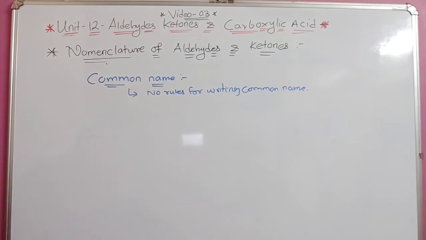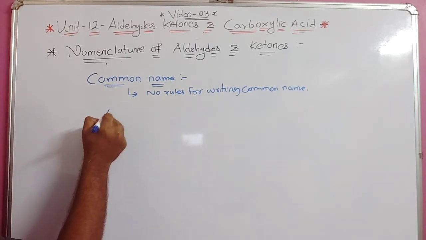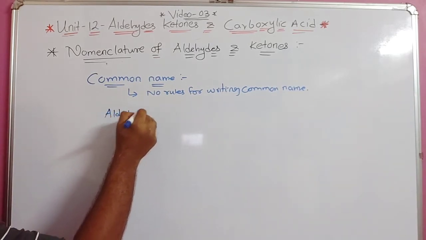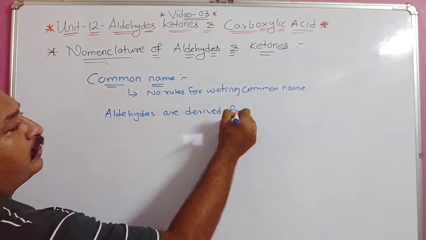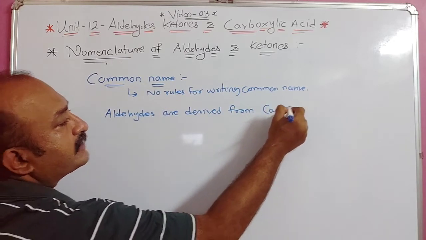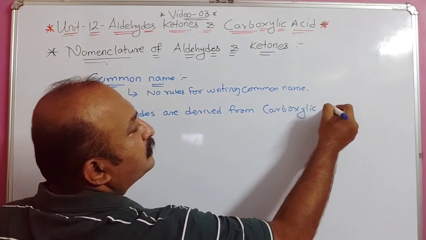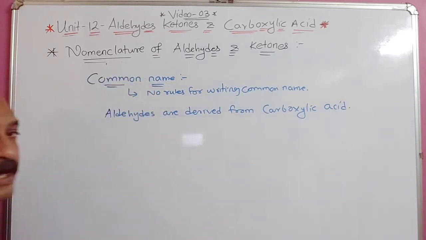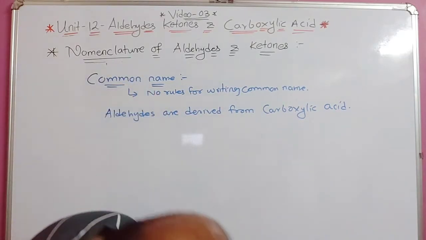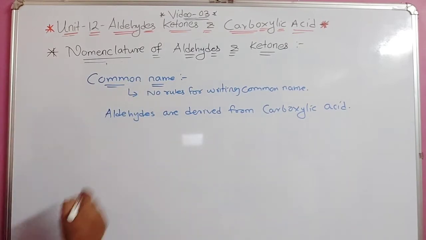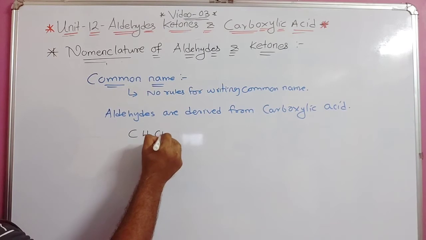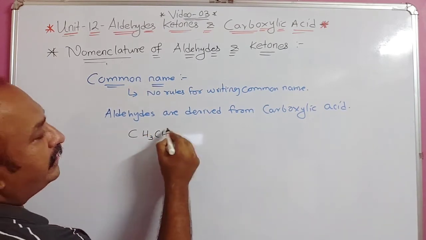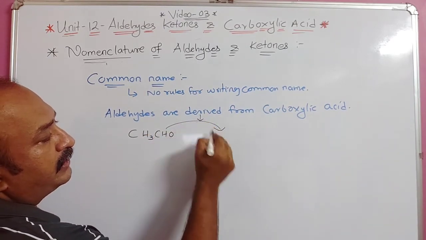You can see, we can say that aldehydes are derived from carboxylic acids. From which acid? Carboxylic acid. Understood? Aldehydes are derived from carboxylic acid. So suppose I write CH3CHO. What is it derived from? Derived from